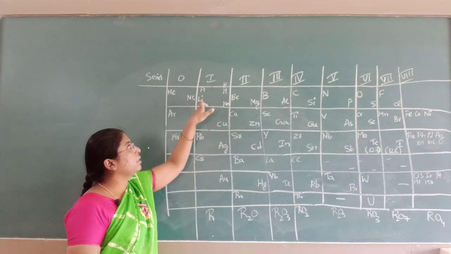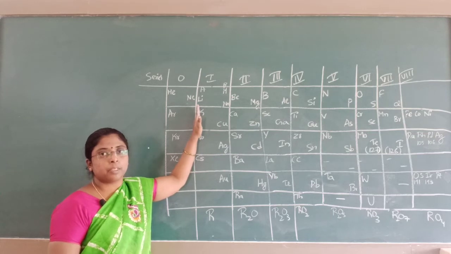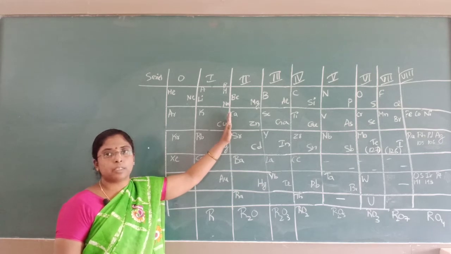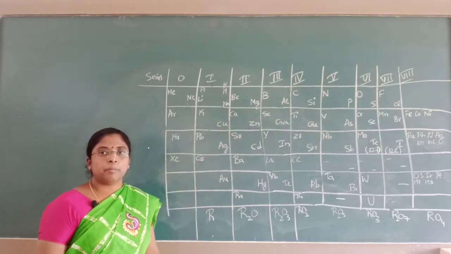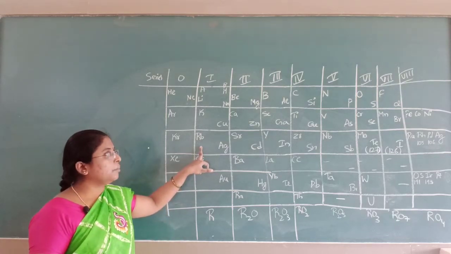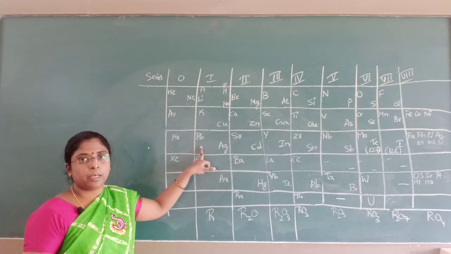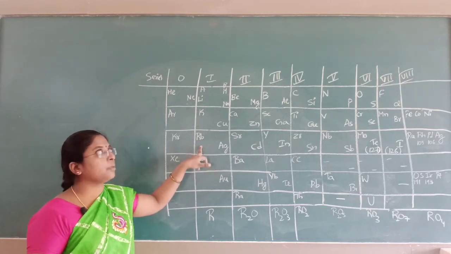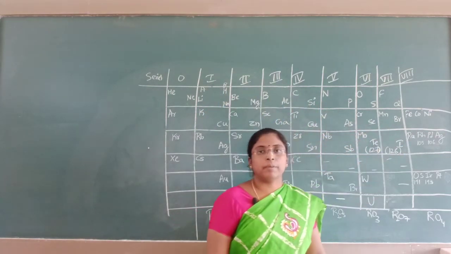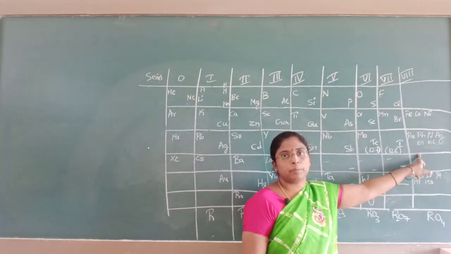Each group has two subgroups, A and B. The elements on the left side of the table are subgroup A and the elements on the right side are subgroup B. Mendeleev grouped the elements into subgroups A and B only from group 1 to group 7, but group 8 did not have subgroups.